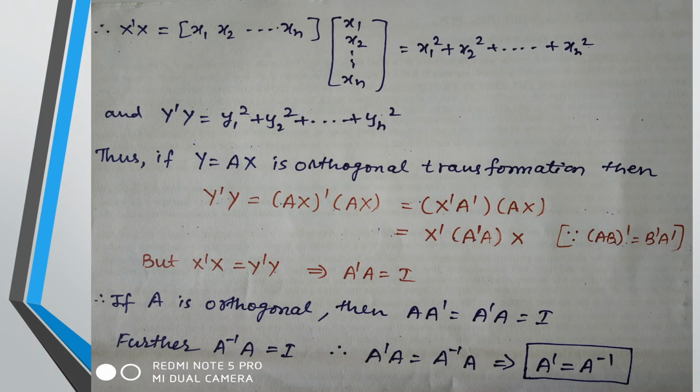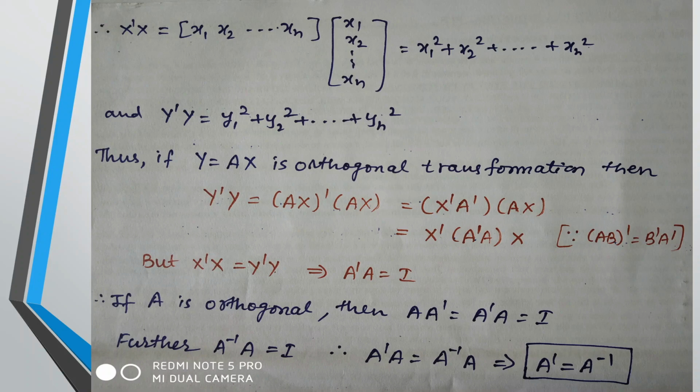If that matrix is orthogonal, easily I can say that the corresponding transformation will also be orthogonal, because A is a part of the transformation which is responsible to build a relation between y as well as x. So in general, whenever I talk about y is equal to Ax as a transformation which should be orthogonal, A dash A is equal to I, A inverse is equal to A dash.